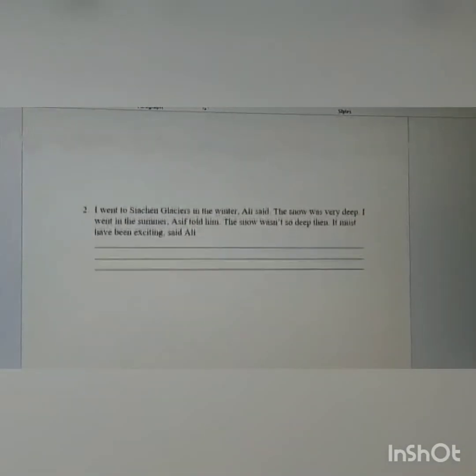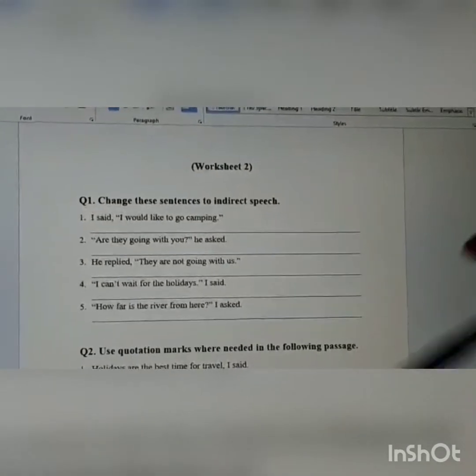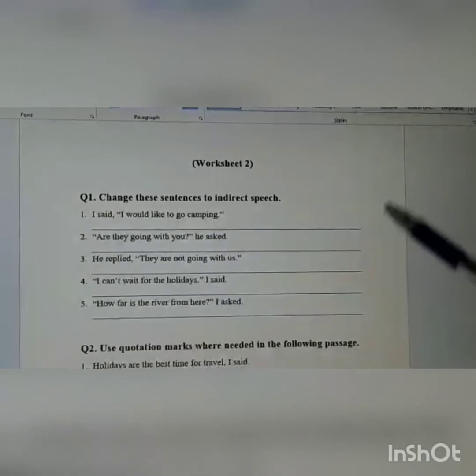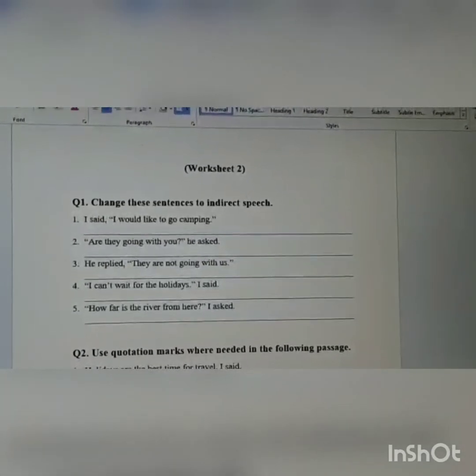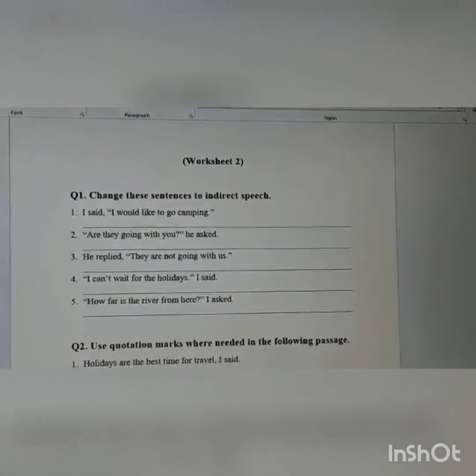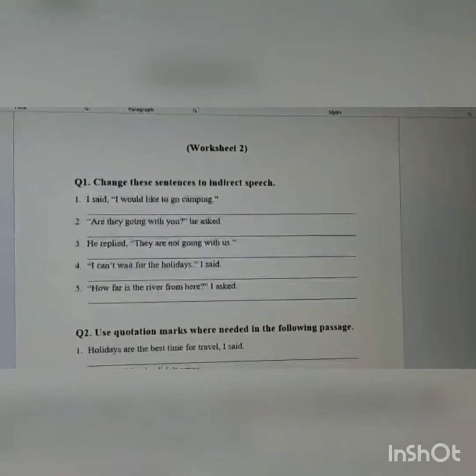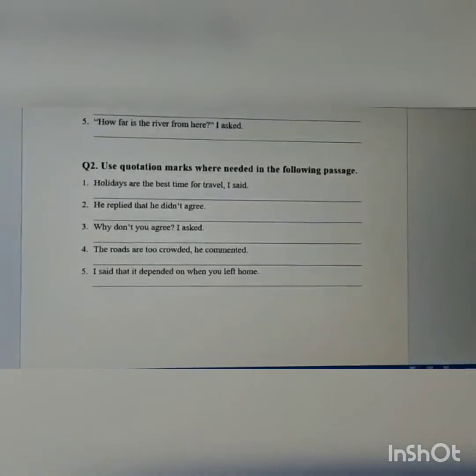You have only two passages for that. In the second worksheet, you will be given direct speech, and you'll have to change it into indirect speech. You will refer back to the words, to see which word will change into what. And in the second question of the second worksheet, you'll have to use quotation marks and commas wherever they're needed to make these into direct speech.